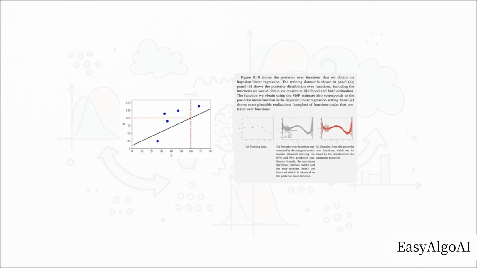Where there's a tight cluster of data in the middle, the cone is narrow. The model is highly confident. But towards the edges where there's no data, the cone flares way out. The model is mathematically admitting its ignorance.